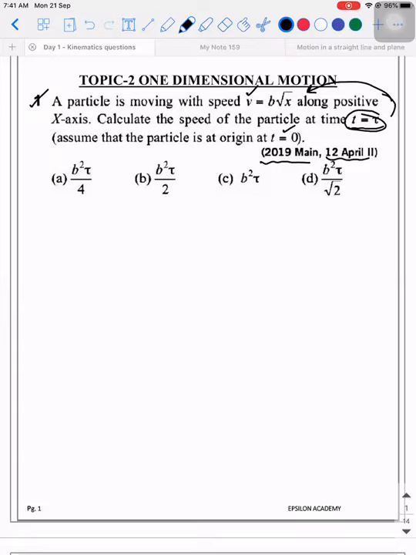Are you able to understand this? So if I need information about displacement, how will I start thinking? You have v is equal to b root x. If I need an expression which gives me the relation between displacement and time, because I know time, what do I do? Now look at the left hand side, b.